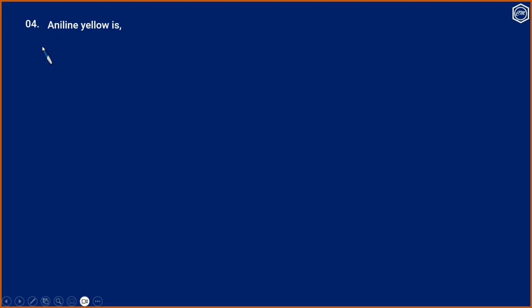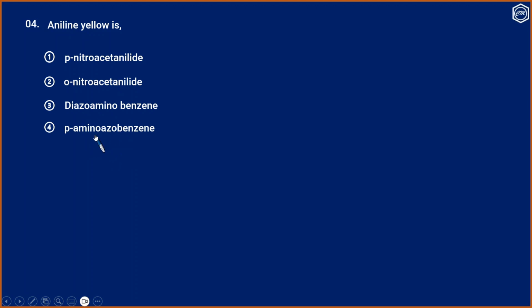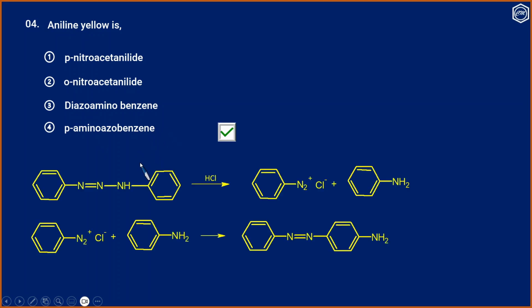Question 4. Aniline yellow is: 1, para-nitroacetaldehyde; 2, ortho-nitroacetaldehyde; 3, diazoaminobenzene; and option 4, para-aminoazobenzene. And we know aniline yellow is para-aminoazobenzene. That is the correct answer. It is prepared in the following way.